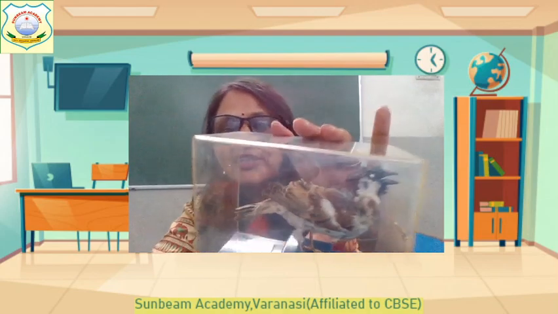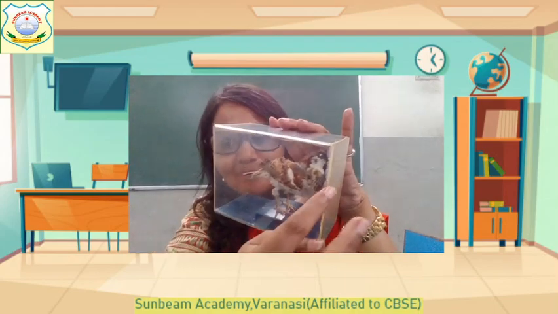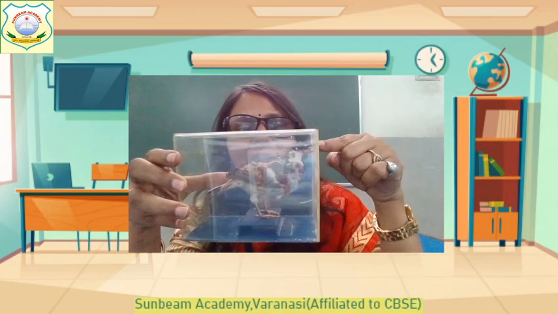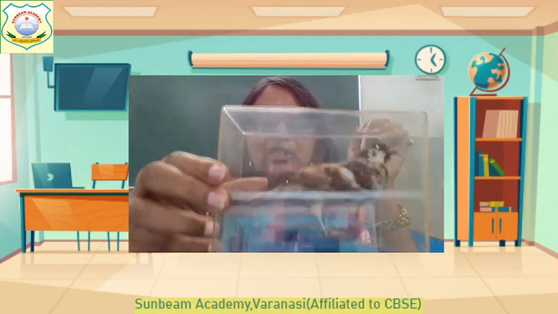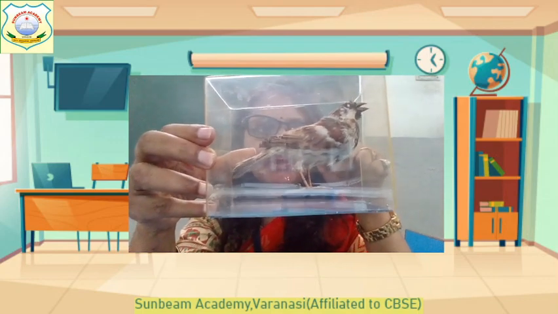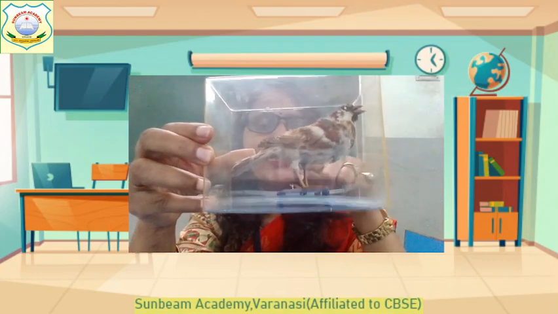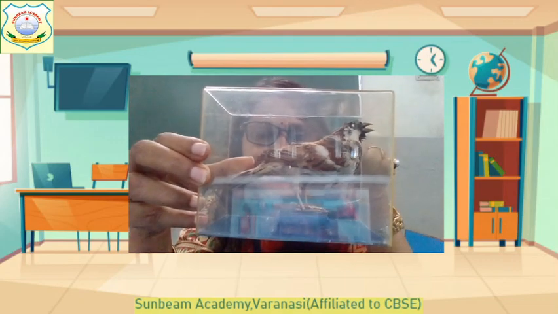You can see it is in a cage. Yes, this is the beak. Beak is the mouth of the bird. And you can say these are flight feathers. On the tail you can see flight feathers. Are you able to see? Yes. And at the upper portion there are body feathers, and the lower there is down feathers. And there are eyes. You can see eyes.